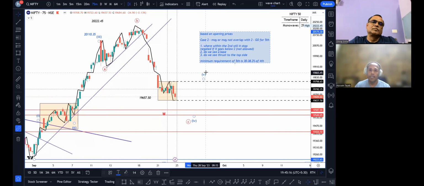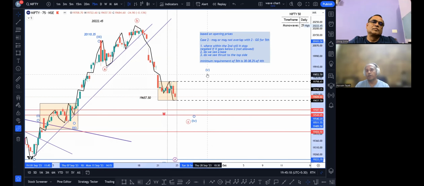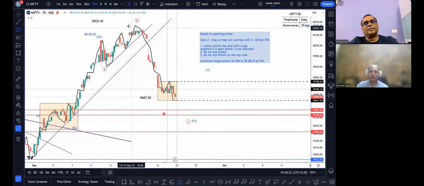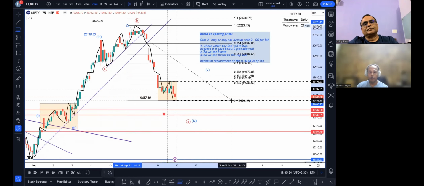How far will it go? The minimum requirement of my fifth is 30 to 38% of wave 4. So this was the high to the low of wave 4. I'm looking at anywhere between 825 to 871, that's 19,825 to 19,871 or so. We may see some up down movement.